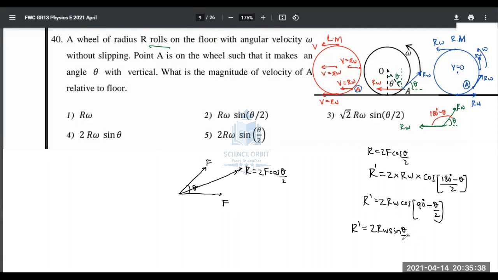2R omega sine, because cos 90 minus theta is equal to sine theta. Here we have cos 90 minus theta by 2, therefore it has to be sine theta by 2. So what is the answer for this question? Should be fifth, isn't it? Answer is fifth.